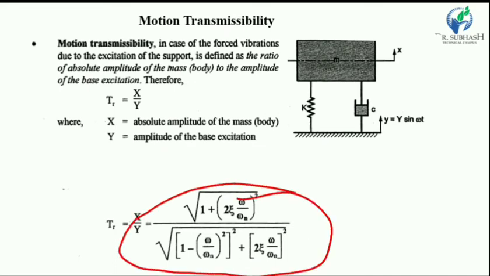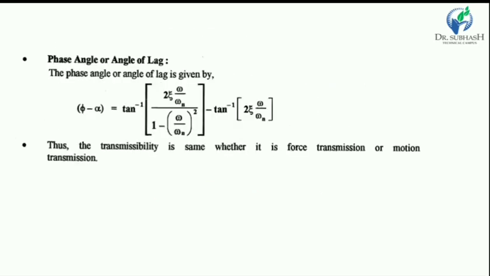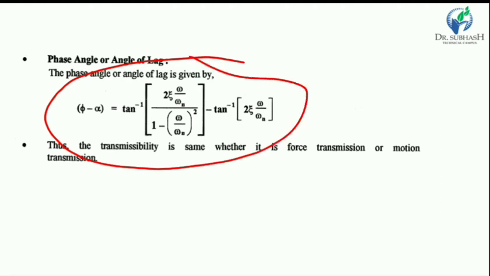equation of displacement, we know that. So put the value of the displacement equation for forced vibration and the equation becomes as shown in the slide. Okay, and now this same equation gives the phase angle or phase lag between the force transmitted and the force generated in the system.